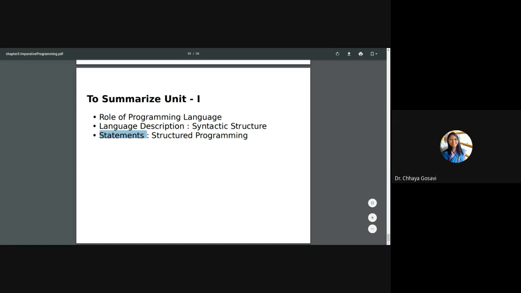Any queries about unit number 1? This is just for more information.